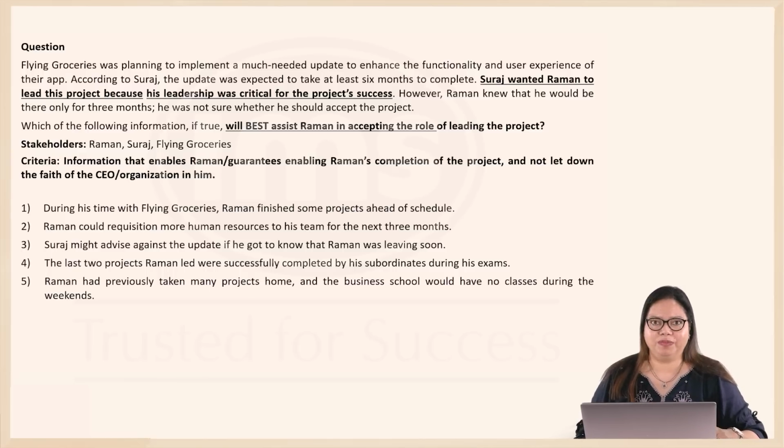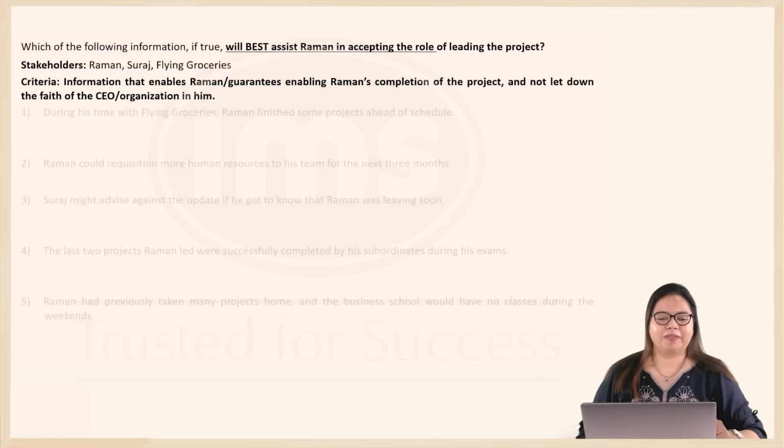Raman wants to take up the project because Suraj, the CEO, wants him to lead this project. And he believes that if Raman does not take, perhaps the project might not be successful. So he doesn't want to let down the organization and the CEO's faith in him. But at the same time, he wants to make sure that he's able to complete the project. He doesn't want to take something that he will leave midway and therefore, the project fails. Let's examine the different options.